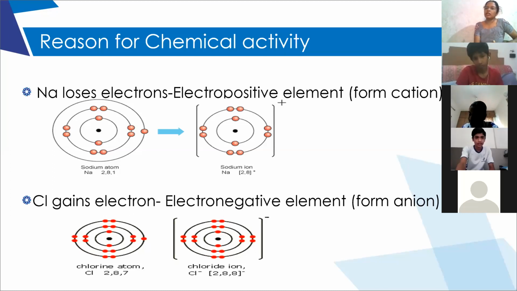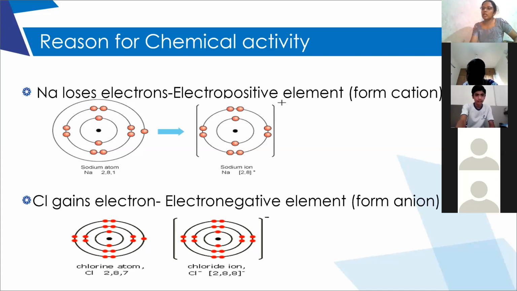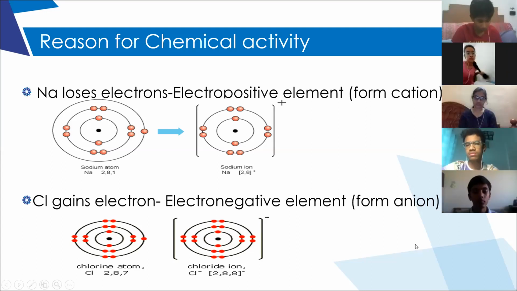That is the reason in your 8th standard you learned the definition of valency as the number of electrons an atom either loses or gains or shares. Did you remember the definition which you have learned? Why do we get that definition? Because in order to attain the stable octet configuration, either elements will lose electrons or they tend to gain electrons. Is it clear? Yesterday I told you to write down the valencies, that is, whether they're electropositive or electronegative. Did you all write that?